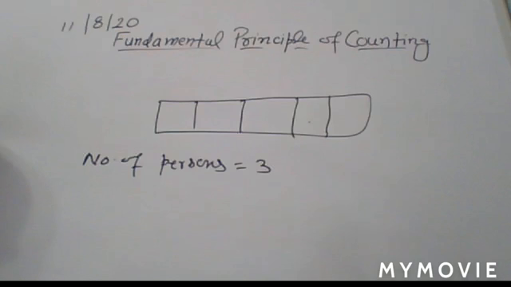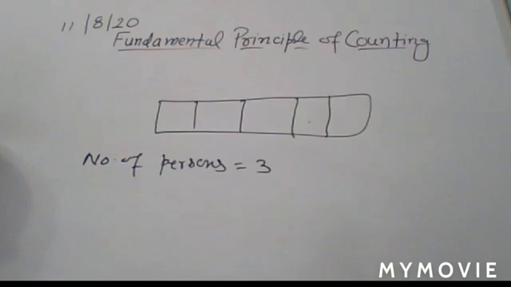Fundamental principle of counting, required number of words is equal to 5 into 4 into 3 into 2 into 1. So that is what? Factorial 5. So 120. So its value is 120.